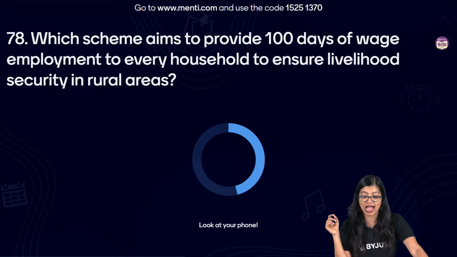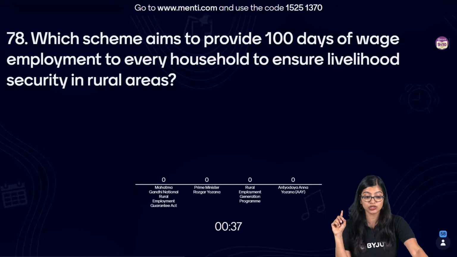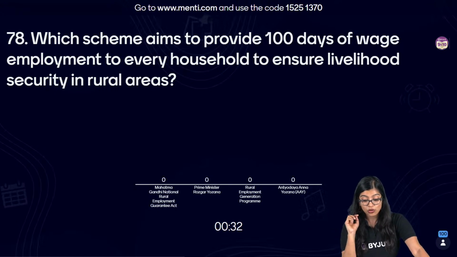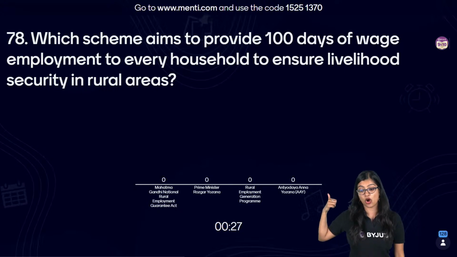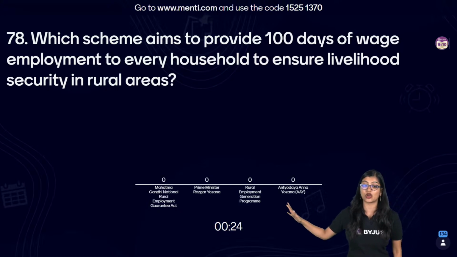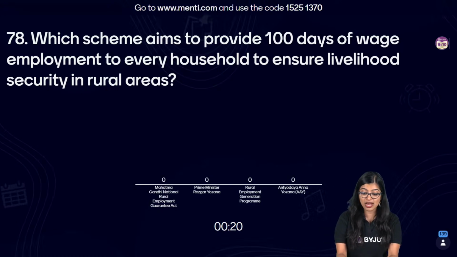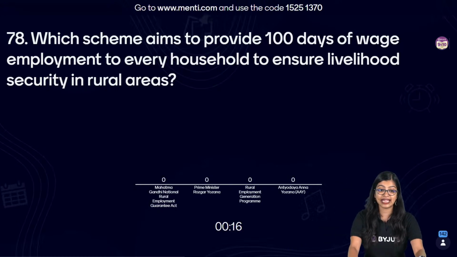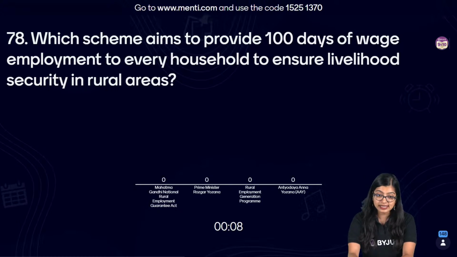Which scheme aims to provide 100 days of wage employment to every household to ensure livelihood security in rural areas? You have 4 schemes, and these schemes are very tricky. You can eliminate option D because AAY, we already know, is not for providing livelihood, but is more about food security. Now you are left with 3. 100 days. And I'll tell you why we picked this question: because this concept will come again for you in grade 10. So this is very, very important to understand.